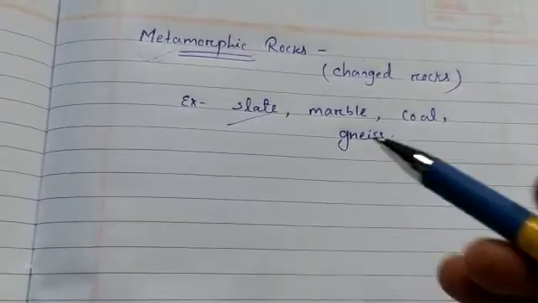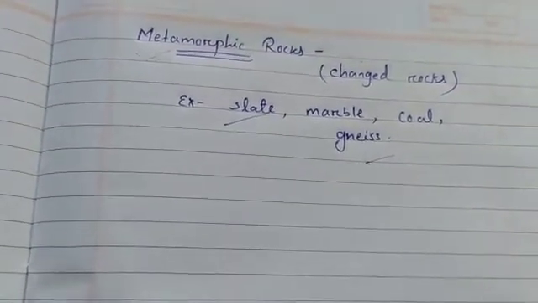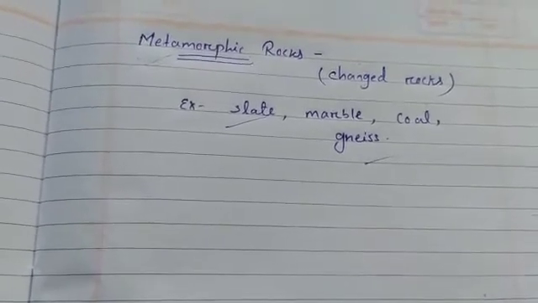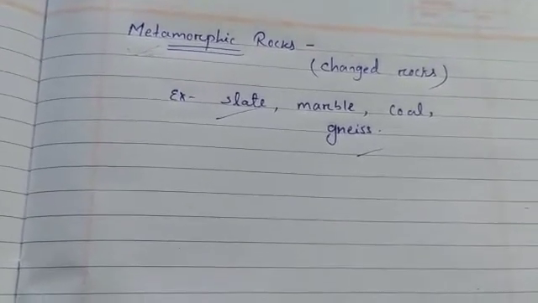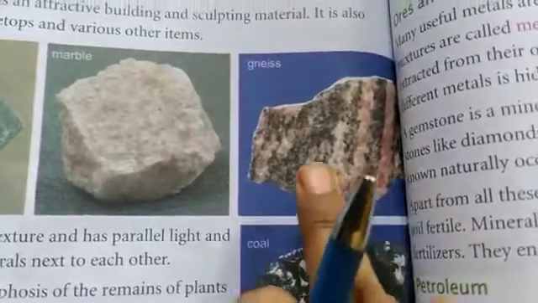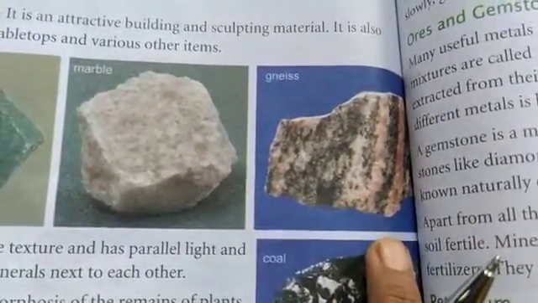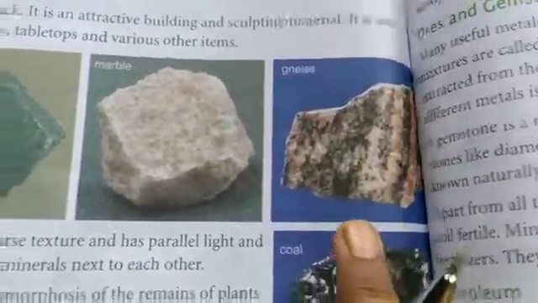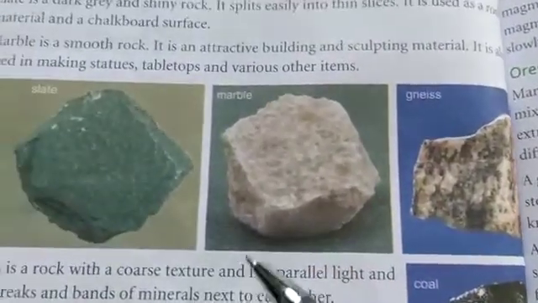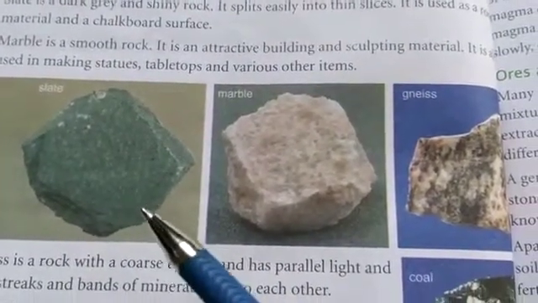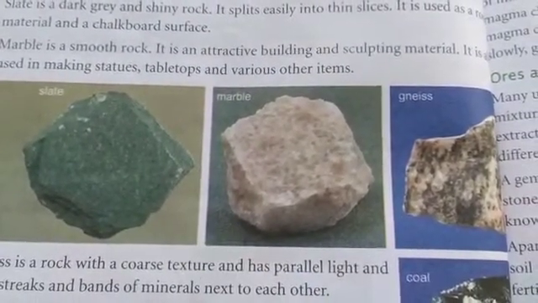Then gneiss is a rock with coarse texture that has parallel light and dark streaks and bands of mineral next to each other. You can see in the diagram. So this is our gneiss, this is our marble which is a smooth rock, and this is our slate, which is a dark gray and shiny rock used for roofing material and chalkboard surface.